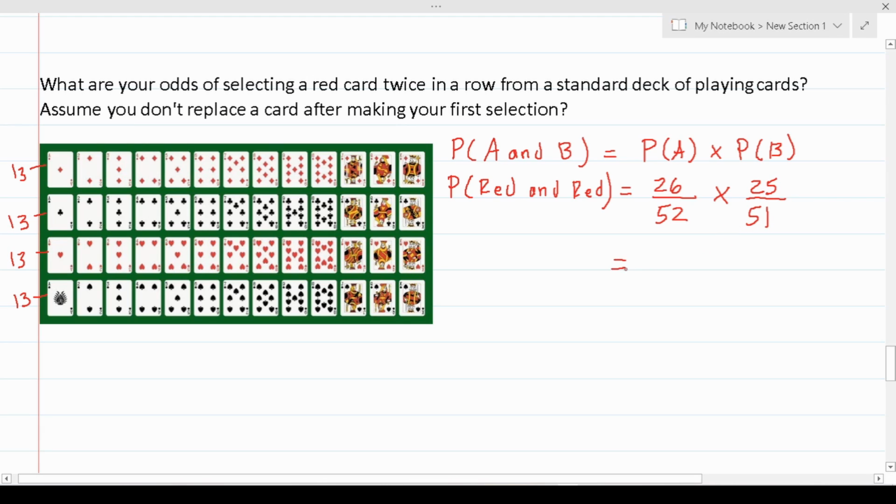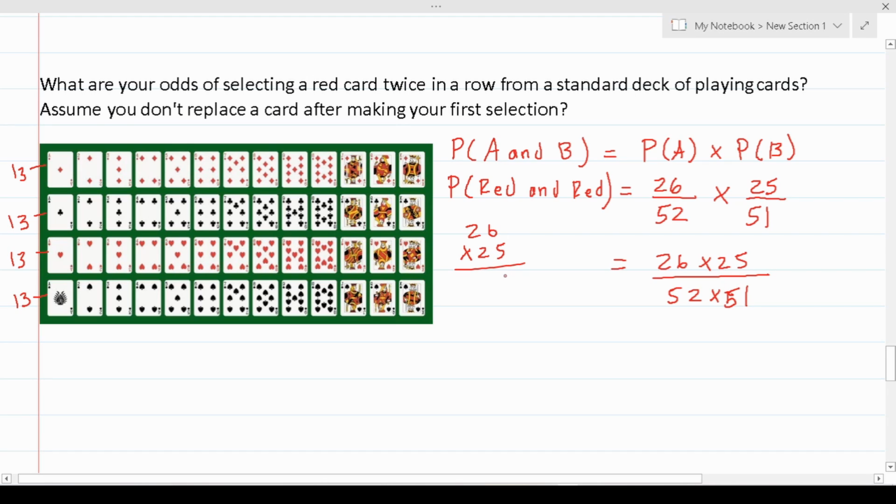So again, this is going to become 26 times 25 over 52 times 51. We're going to work these off to the side. This is going to be 26 times 25. And again, I'm not going to reduce this fraction. That's beyond the scope of this video. On the ASVAB, you would have to reduce these fractions.